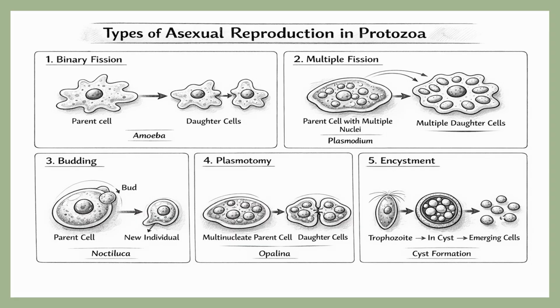In protozoans, as in the slide, you can see various types of asexual methods observed in the phylum Protozoa: very commonly seen is binary fission, next is multiple fission, third budding, plasmotomy, encystment. All these are types of asexual modes exhibited by various protozoans.